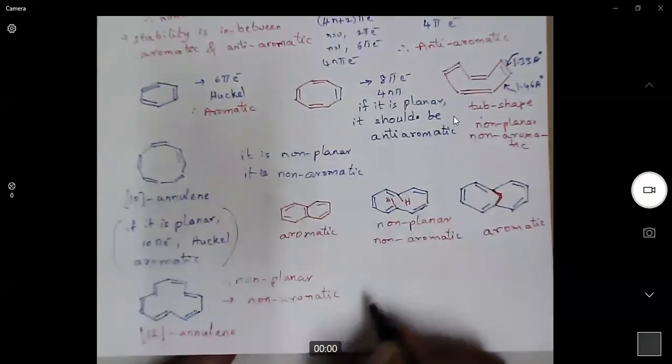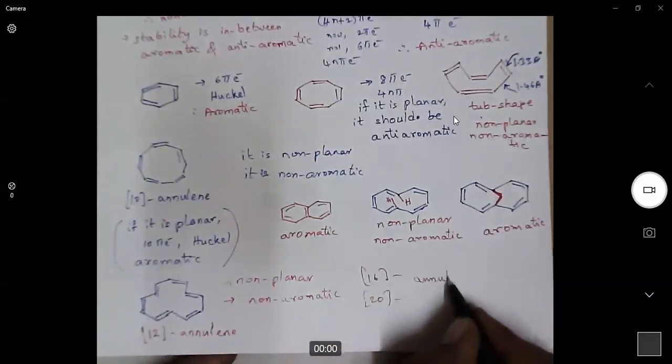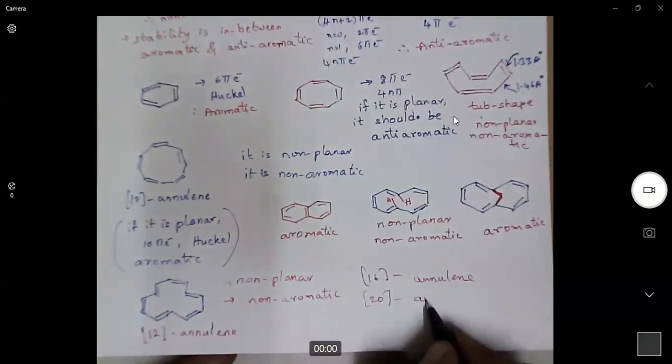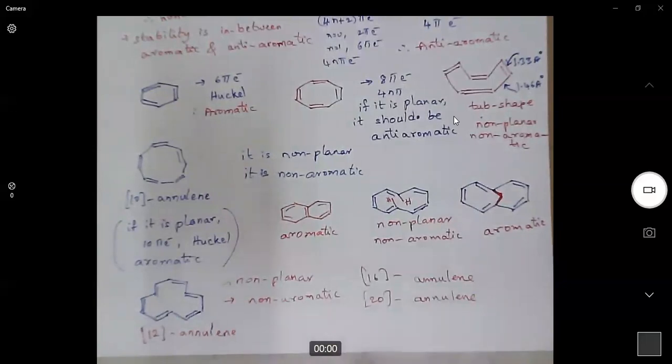So [12]-annulene, [16]-annulene, [20]-annulene are examples of non-aromatic systems. If they are planar, what is your answer? Yes, if they are planar, they are anti-aromatic. But to gain stability, they assume a non-planar structure and become non-aromatic.